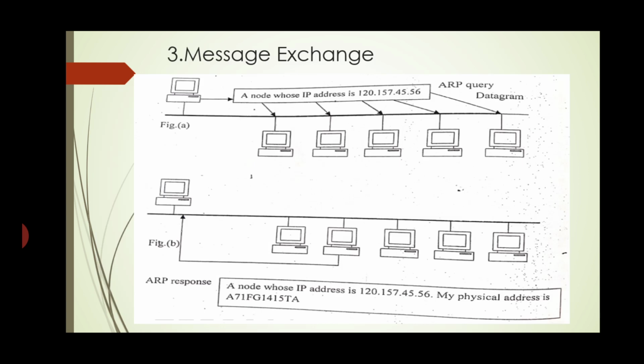That message is received by each and every host. The host whose IP address matches gives the response to the sender: yes, I have this IP address and this is my physical address. Like that, they give the acknowledgement to the sender. In this way they can find out the physical address by using the IP address.